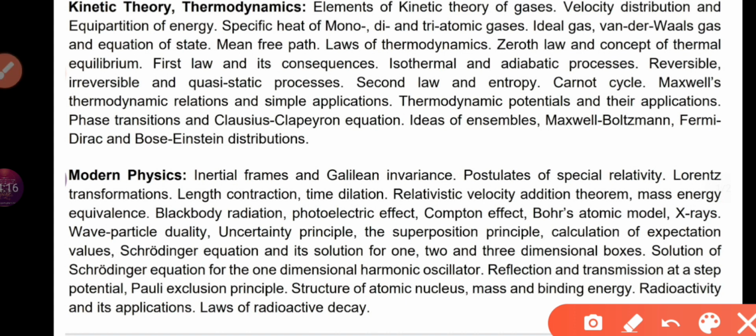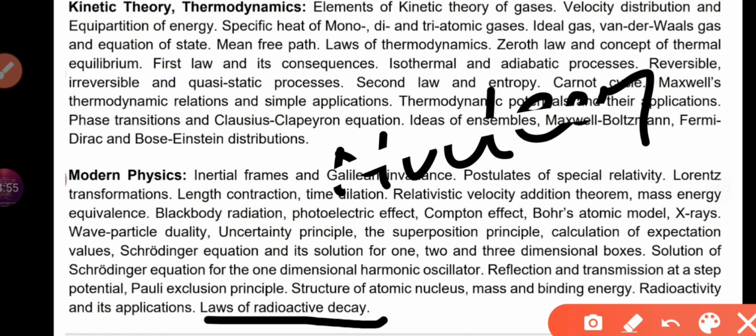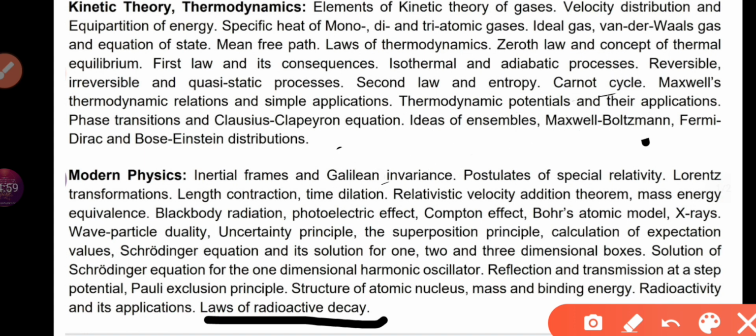Modern physics, laws of radioactive decay. So this would be nuclear physics. Believe me guys, I have made my notes of nuclear physics and I just had to put 3 pages in it, and all the nuclear was covered. So it is easy and short as well. As we don't have enough time, we should go for nuclear first.